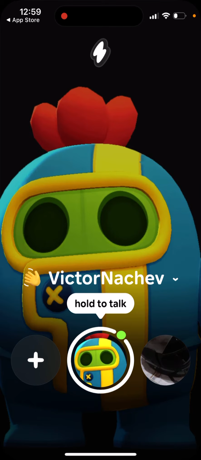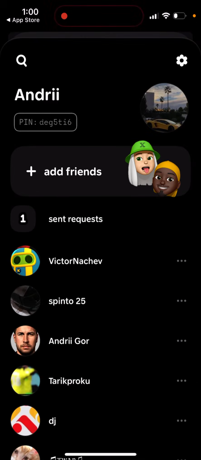And unfortunately, you need to add at least one friend for you to be able to use the app. So you need to add at least one friend. And to add that friend, you need to share your PIN code, which you can find, or just ask your friend for a PIN code and enter it and add a friend. So your friend should really use your PIN code in 1010 app and add you. It's not enough just to invite the friend there. It's not gonna work. So that's just what you see here.